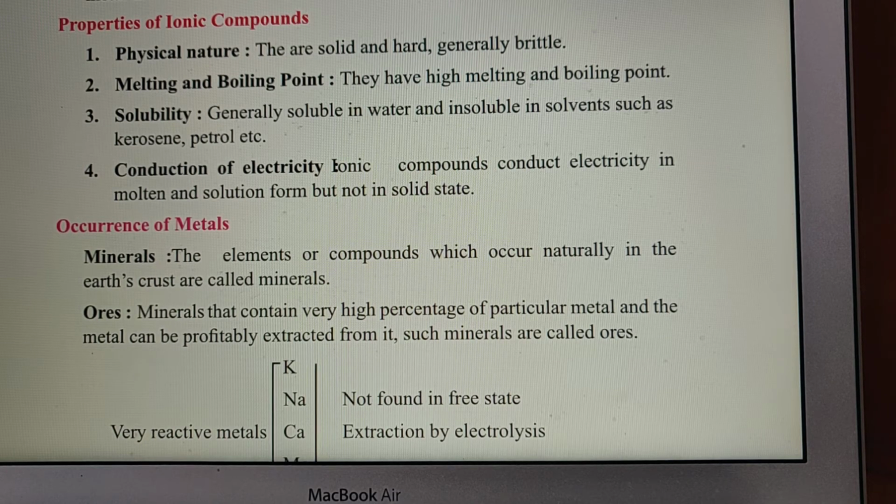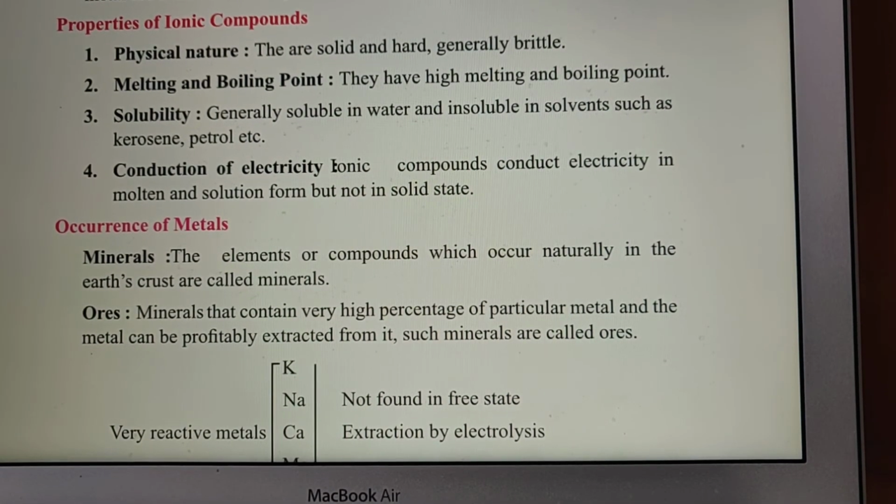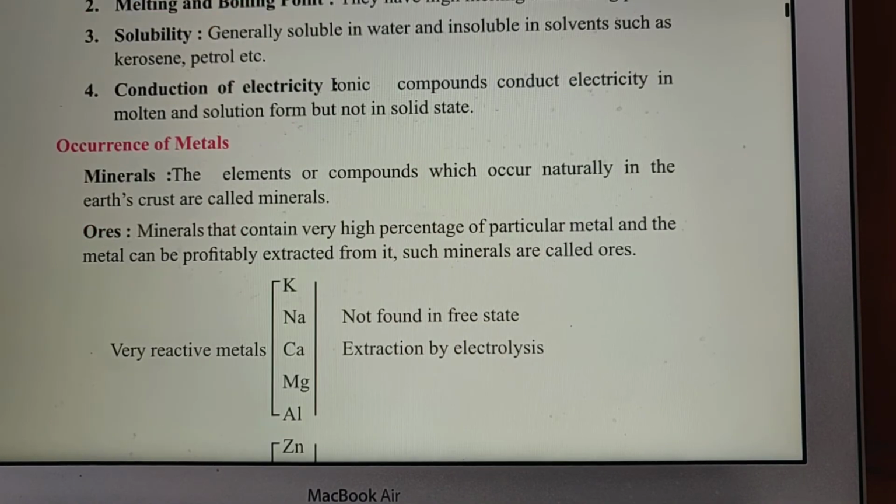That is called profitable. Such minerals are called ores. So you can say ores are minerals, but all minerals are not ores. Again, minerals that contain a very high percentage of a particular metal and from which the metal can be profitably extracted are called ores.